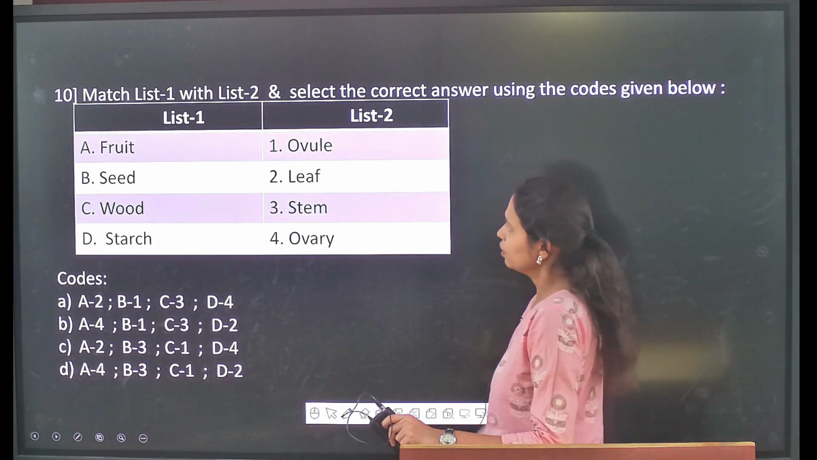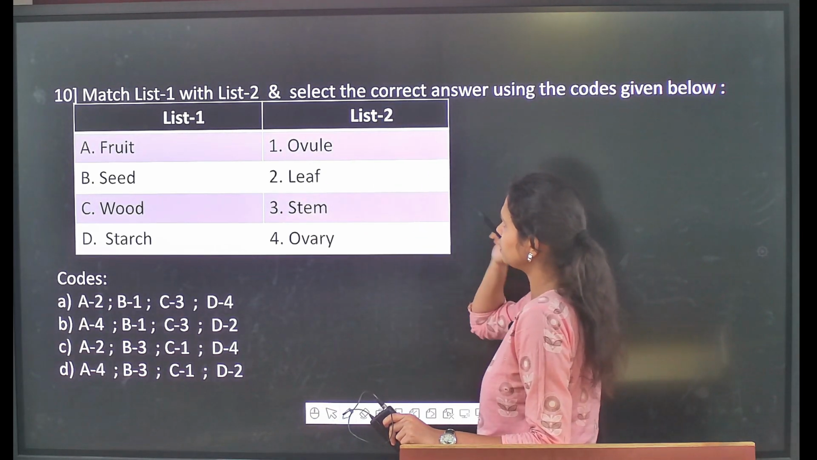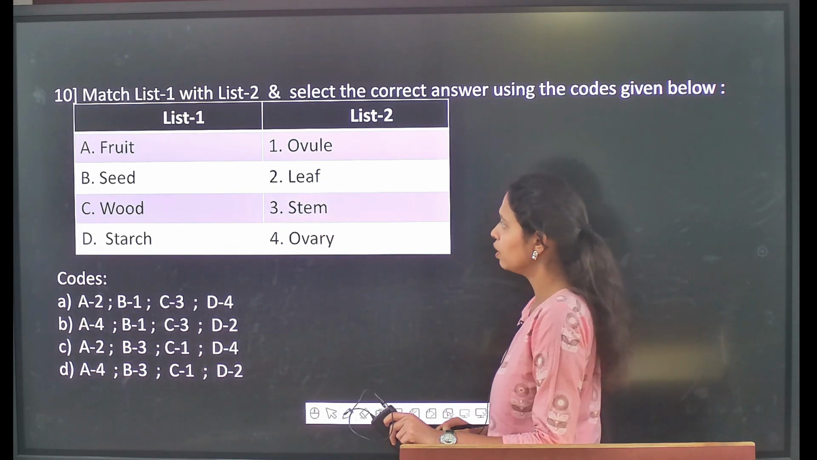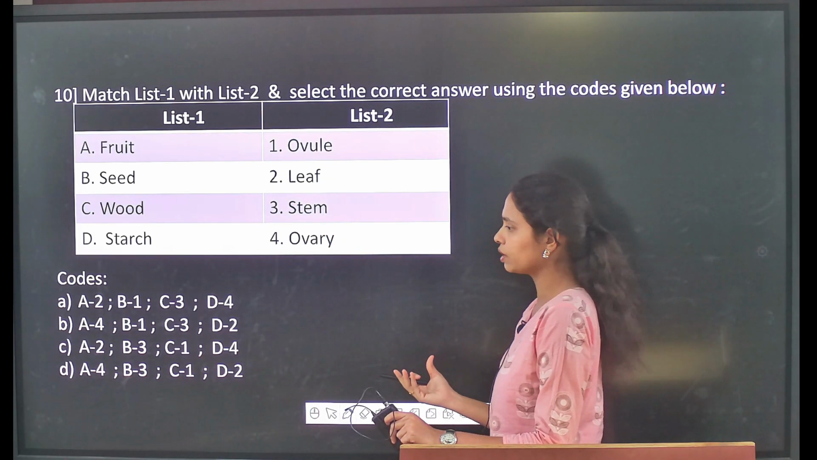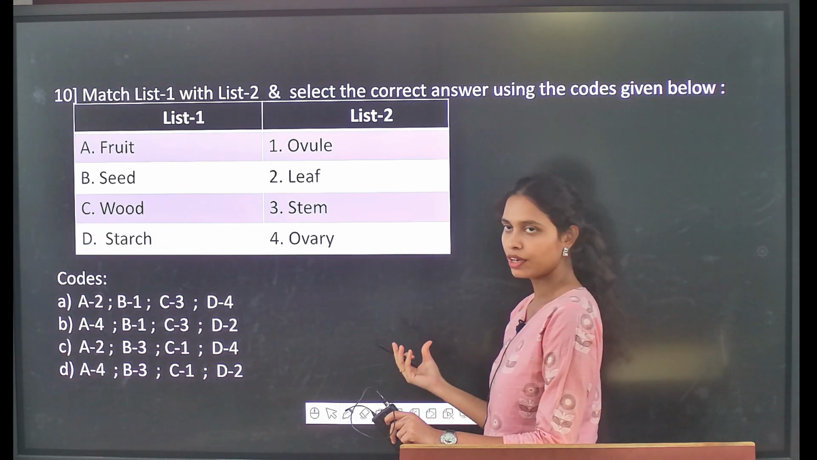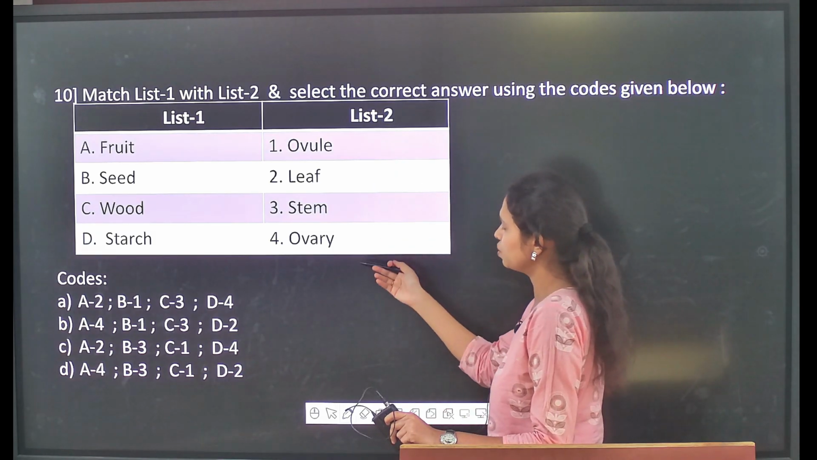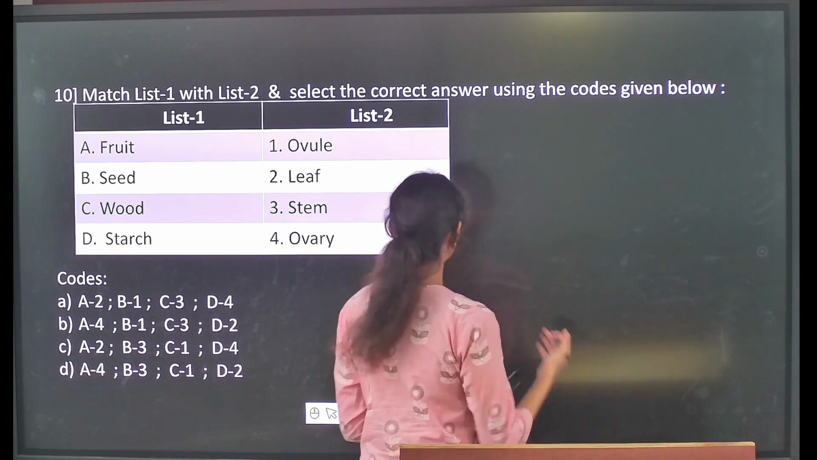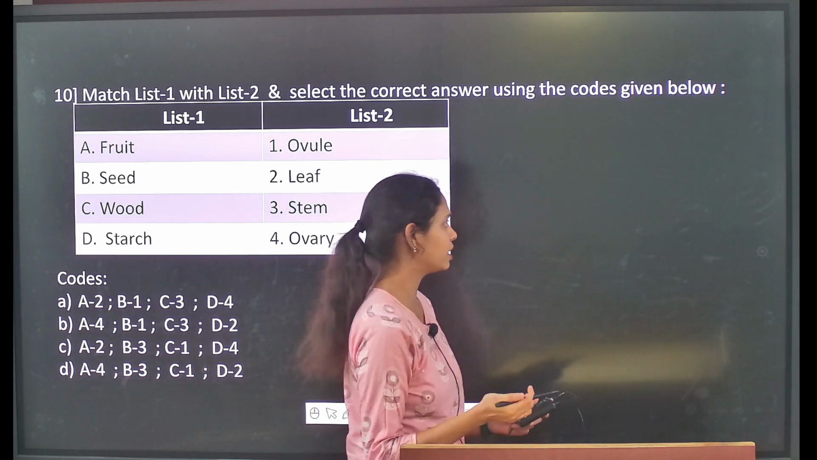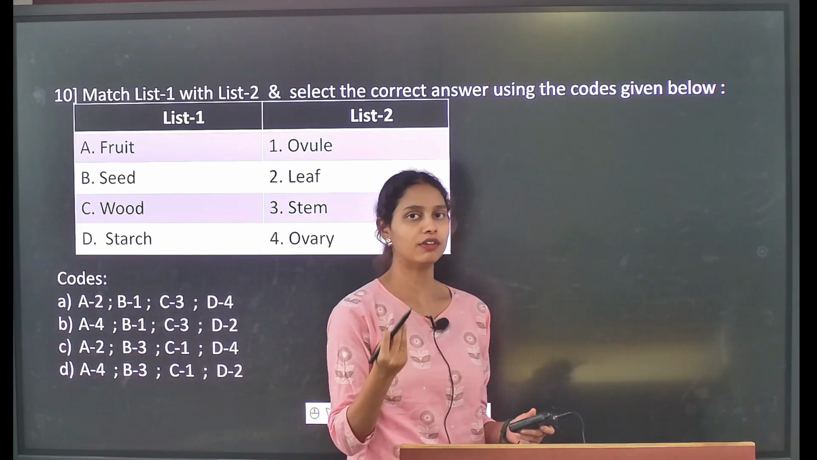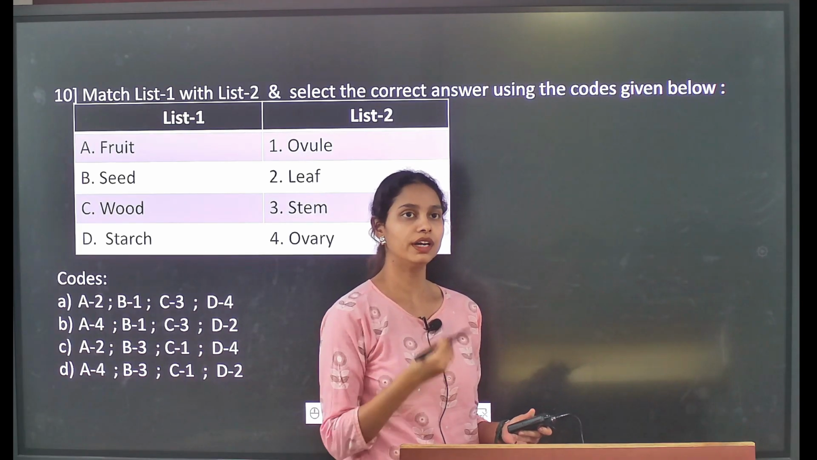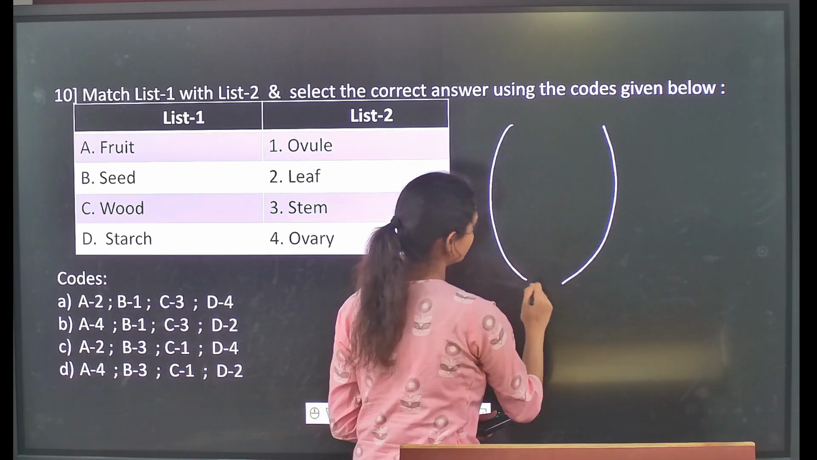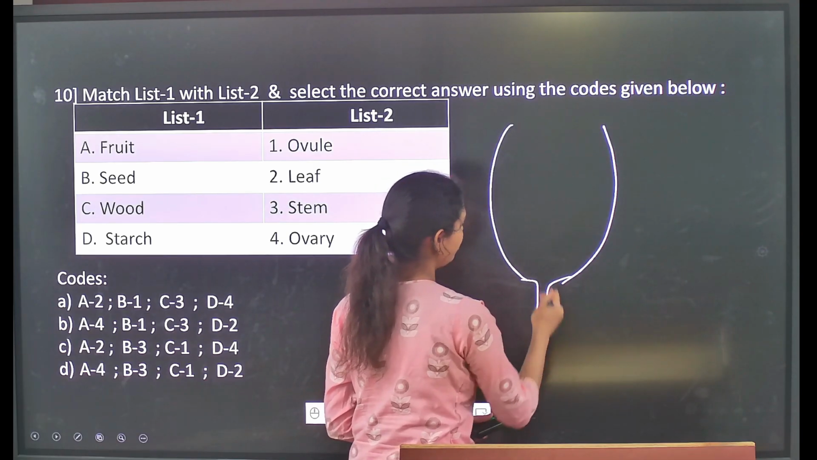Followed by, you have to match list 1 with list 2. In list 1 they have given the outcome of a flower and the outcome of a particular part of a plant, whereas in list 2 it has given the input. First and foremost, before getting into this match, you have to understand how the different flower parts turn into different fruitful results. For example, if you see, this is a flower.